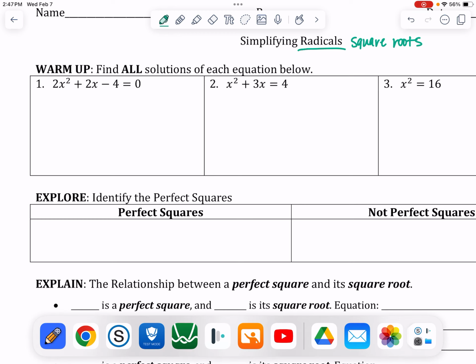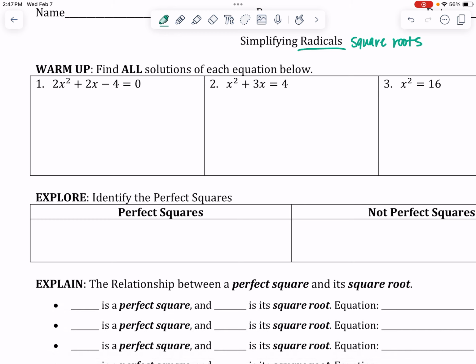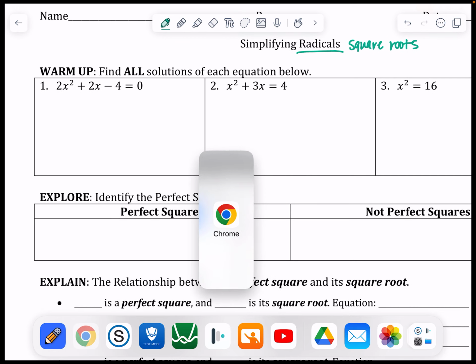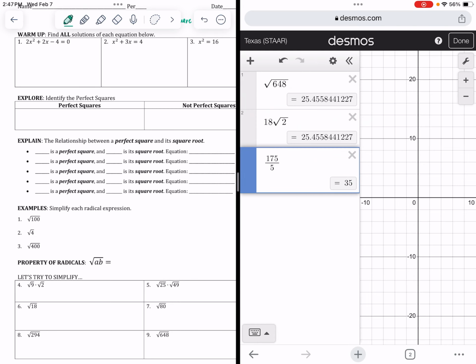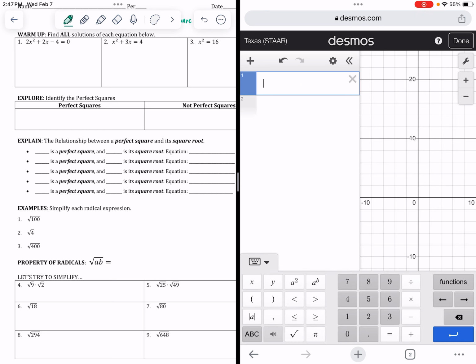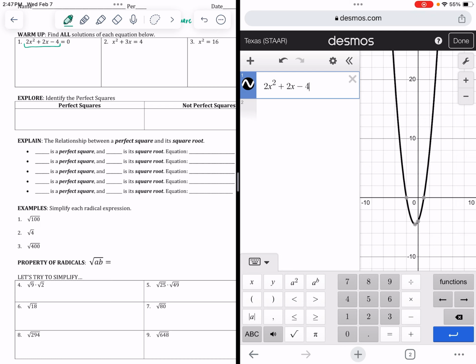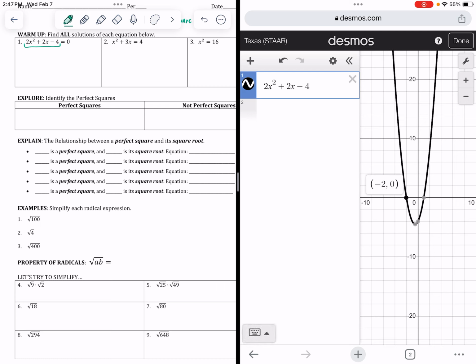One way is Desmos, so I'm going to show both. Using Desmos, we would just type in the left-hand side of the equation, the quadratic equal to 0. So 2x squared plus 2x minus 4. And so our solutions are -2 and +1.